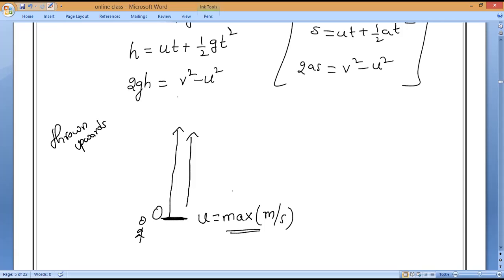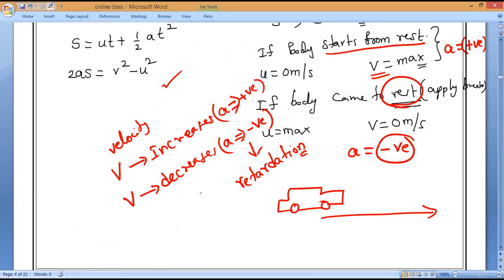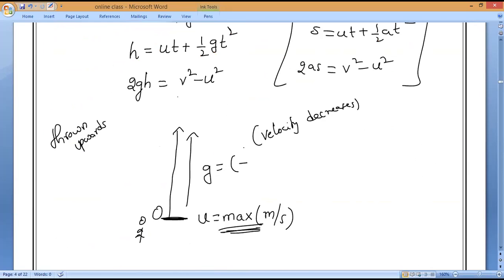Gravity is acting downwards, the body is traveling upwards. So is g positive or negative? Because the velocity of the body decreases, a is negative.